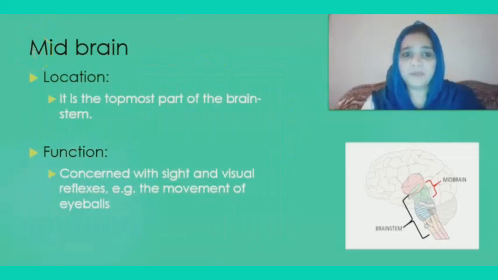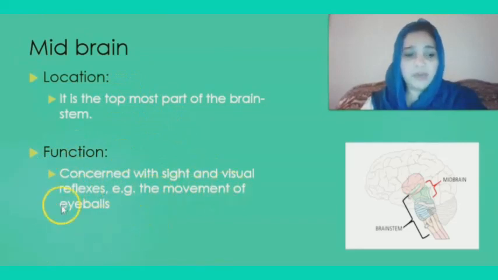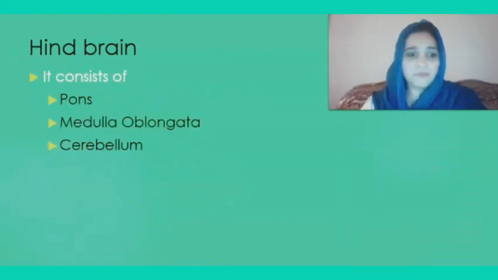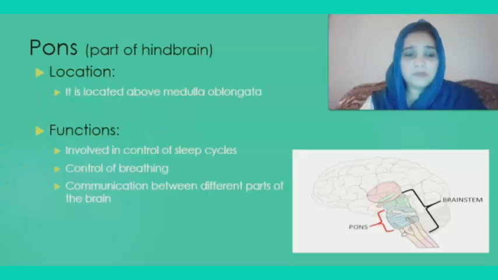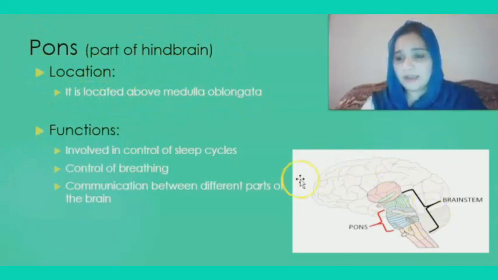Moving towards the midbrain location, it is topmost part of the brain stem. Function. It is concerned with sight and visual reflexes, for example, the movement of eyeballs. Now, hindbrain. It consists of pons, medulla oblongata, cerebellum. Pons. It is a part of hindbrain. Location. It is located above medulla oblongata. Here, as you can see in the diagram, here is the brain stem and the pons are located here.